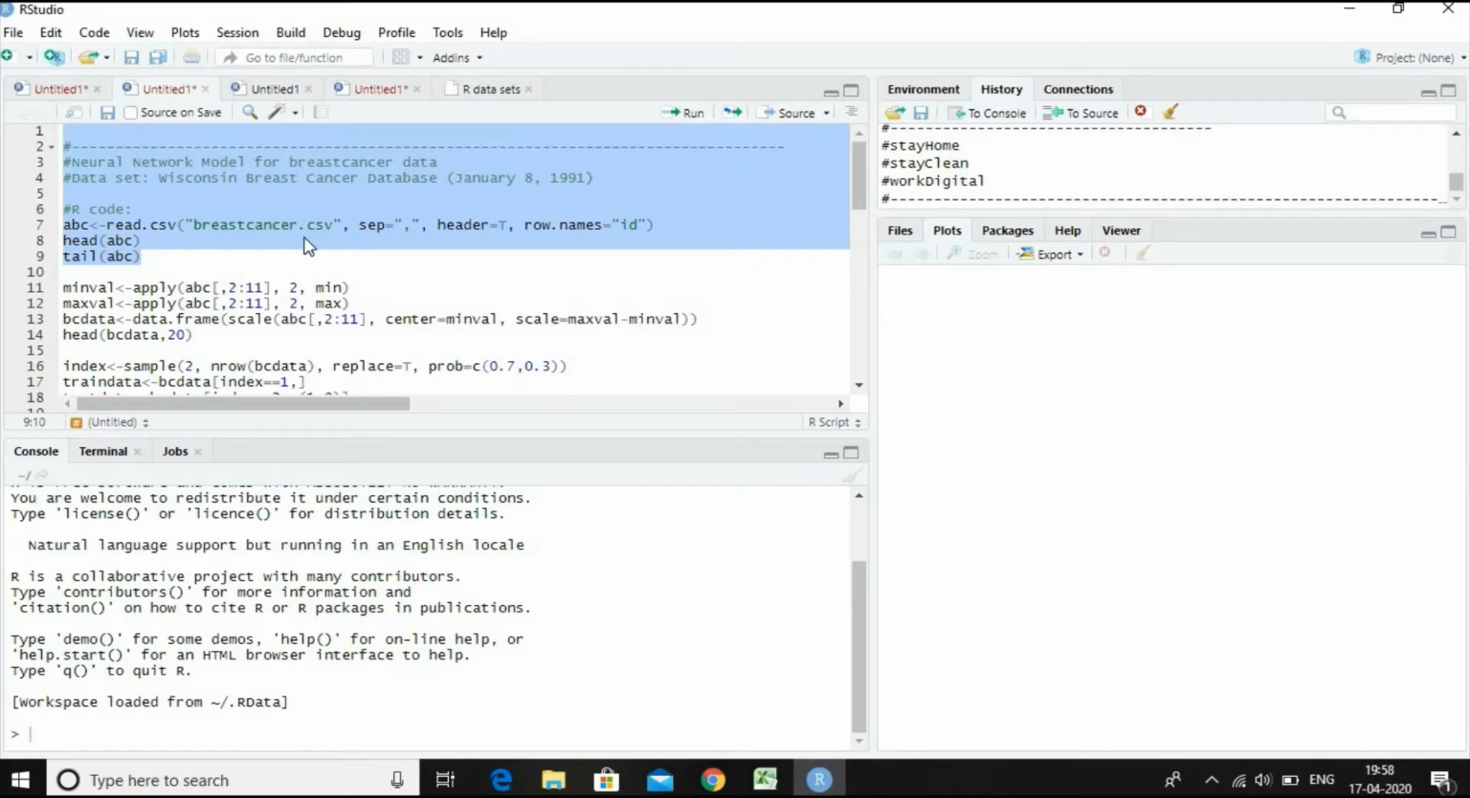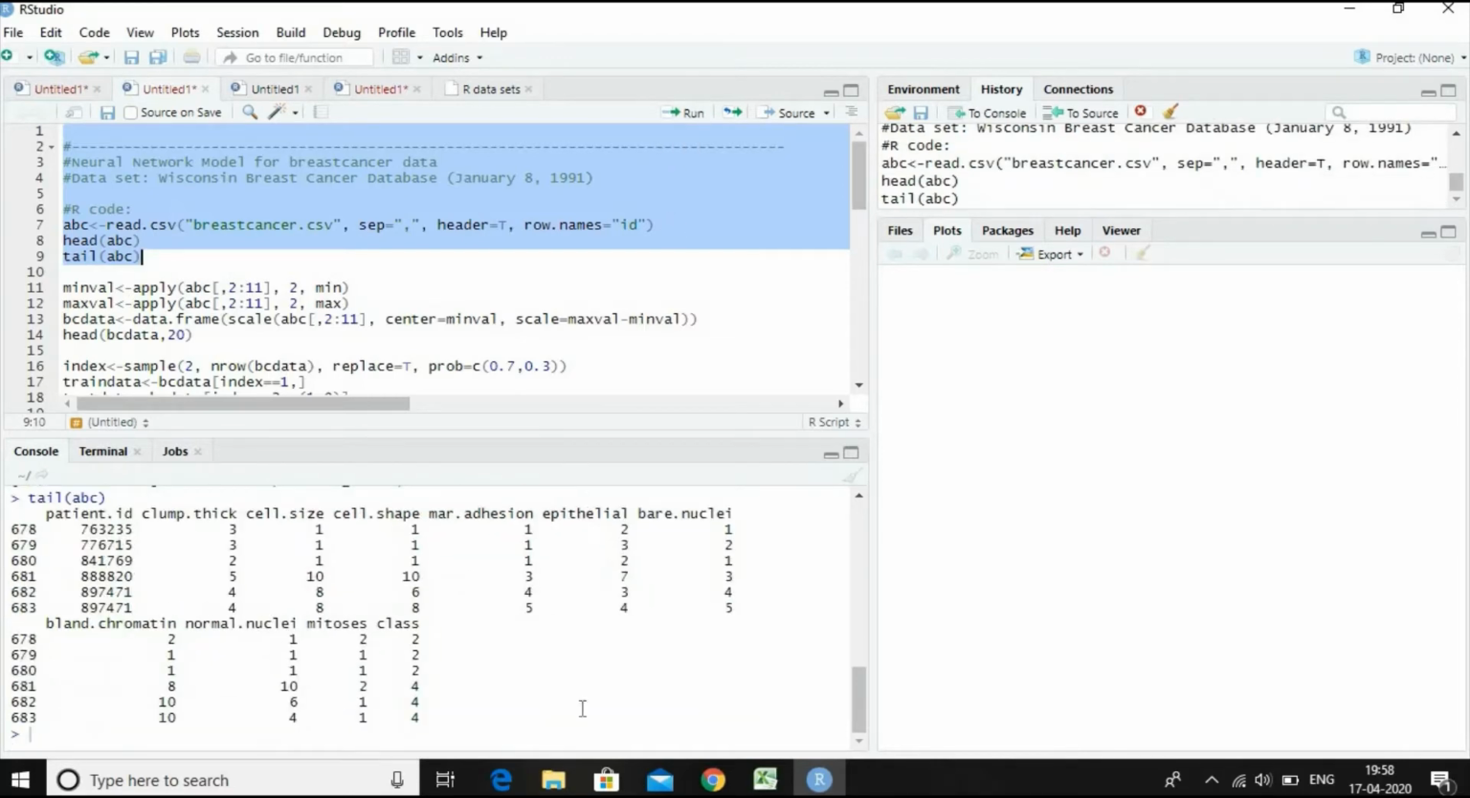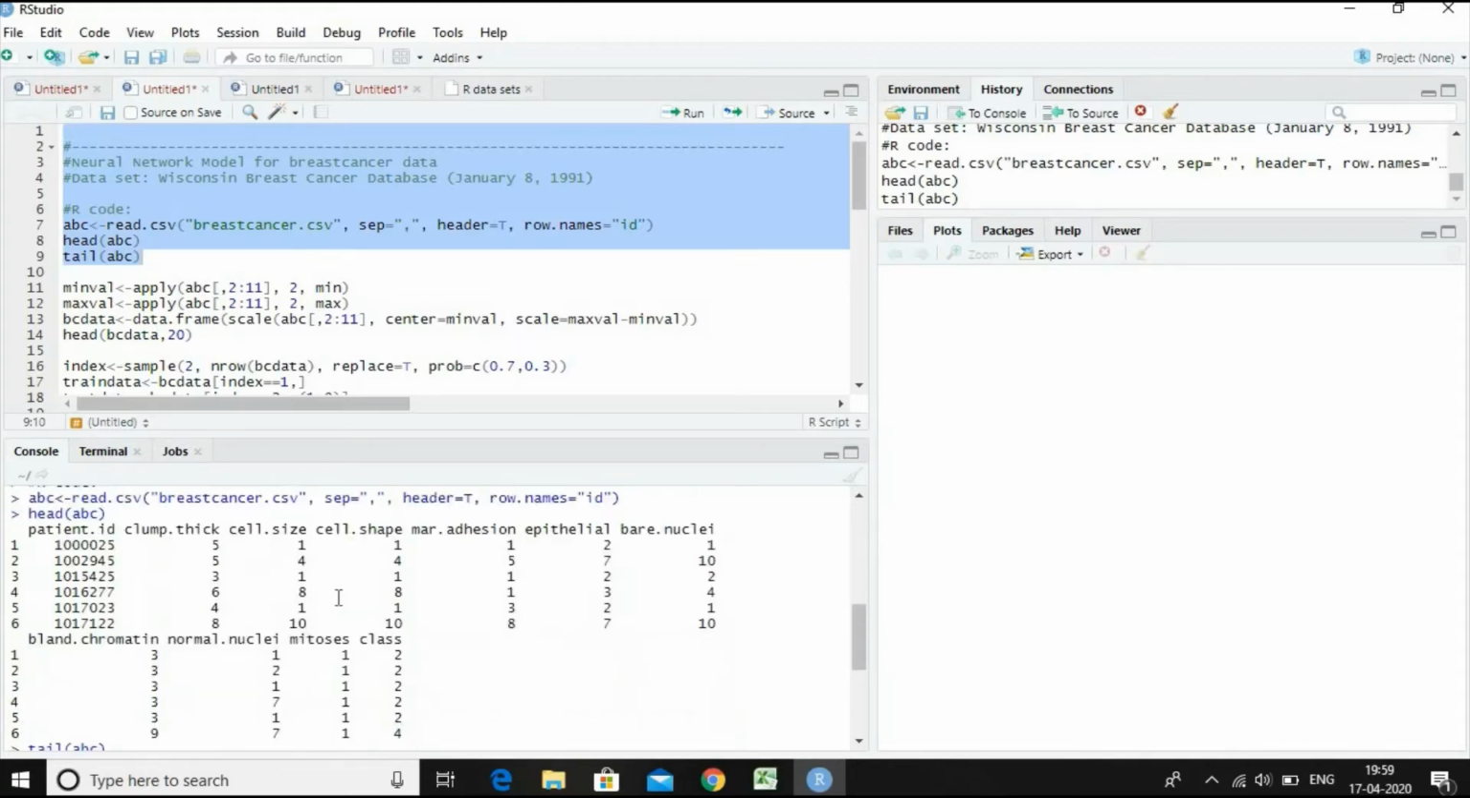The breast cancer dataset CSV has already been loaded into the default working directory, which is the current working directory, and this data will now be imported using the read CSV function. Let's run this code, and the dataset has been read into the RStudio platform. The head and tail of the dataset have also been displayed here. The breast cancer CSV has been imported and loaded onto the data object ABC, and the head of this data object has been displayed over here.